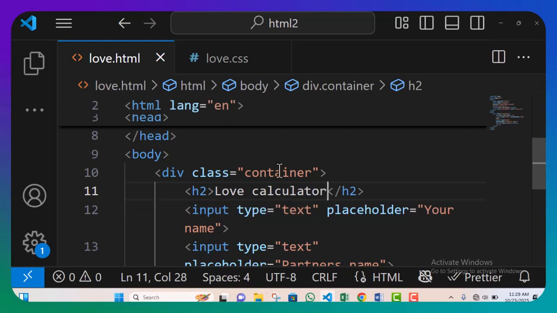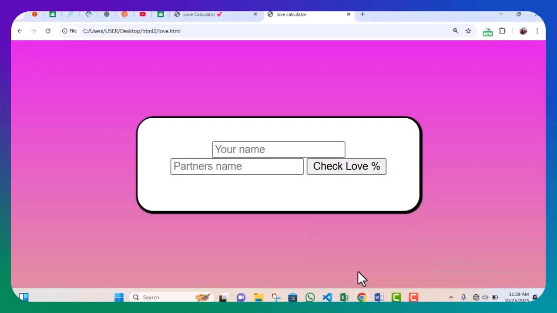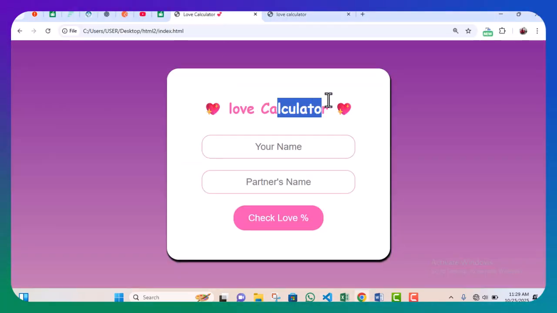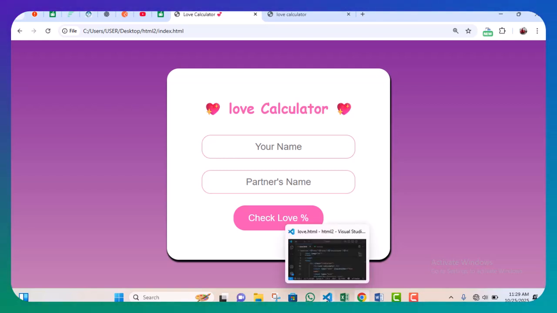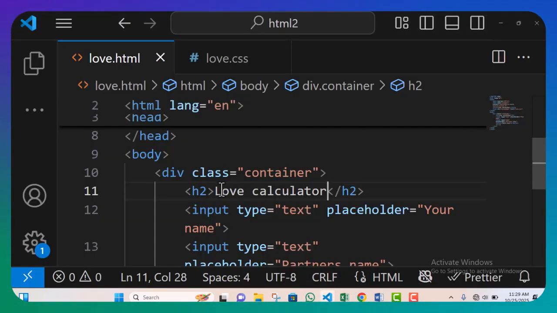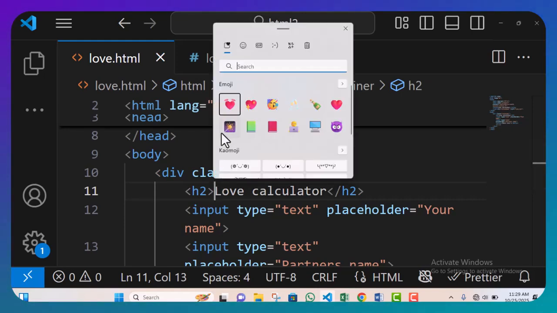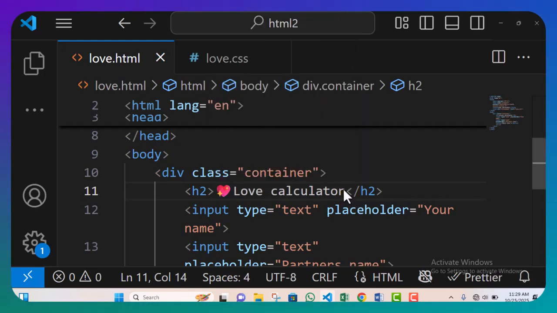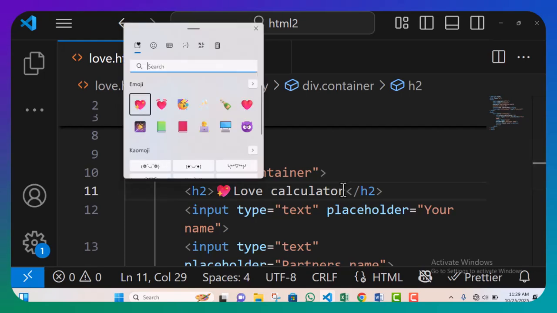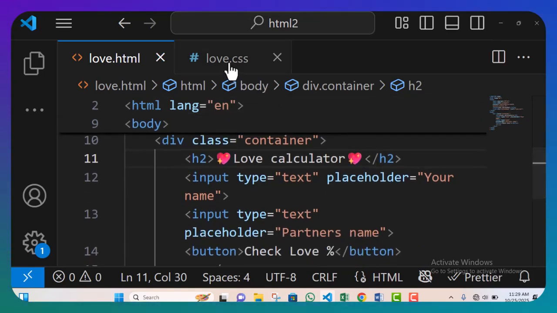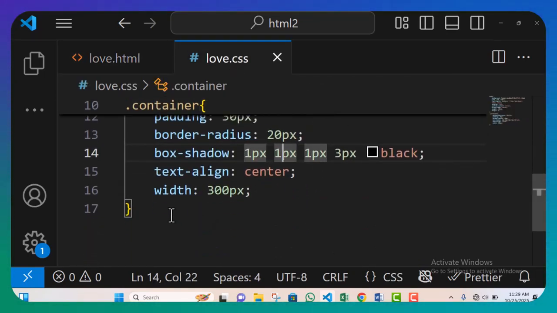Okay, I want to give this love icon that we are seeing at the side. So the easiest way we can do that, I don't want to use Font Awesome. You just hold your Windows key and period sign, and this is going to come out. Then you choose the one you want. So I'm also going to choose it here. If you can't find it, you can also search for it. So hold your Windows key again and period as in dot. Okay, so I'm going to choose this also. So this should do.